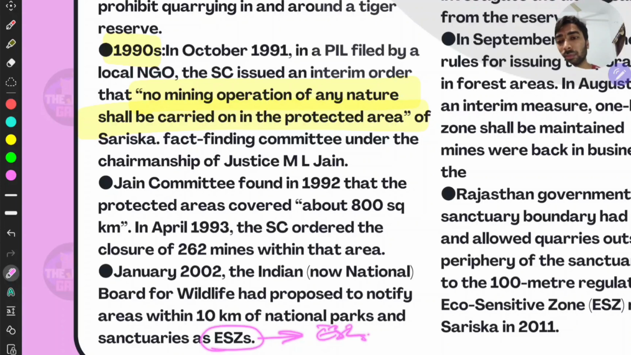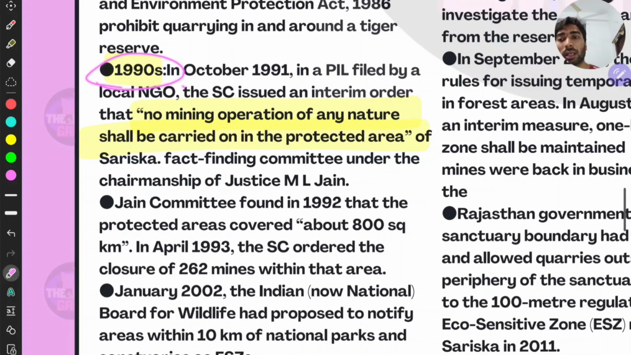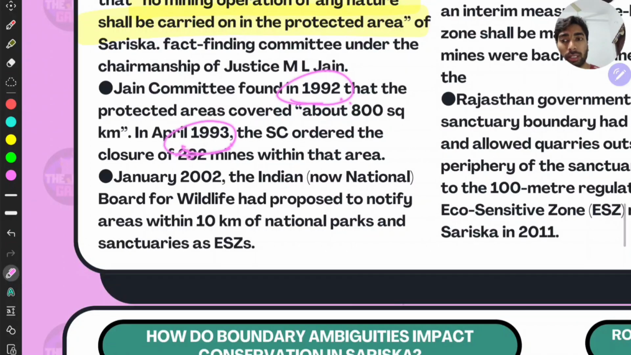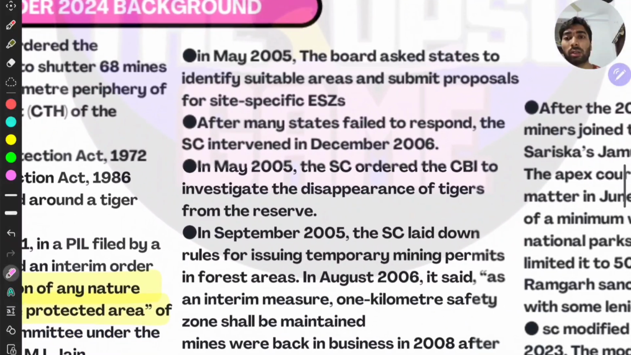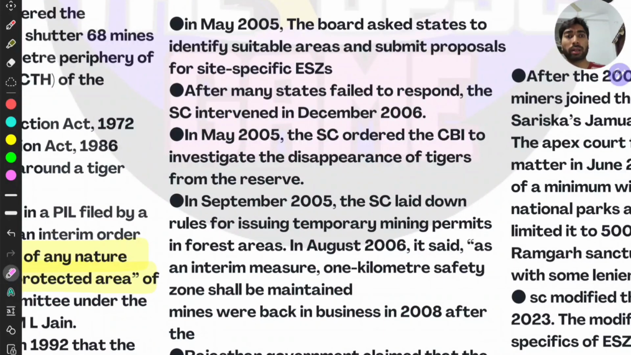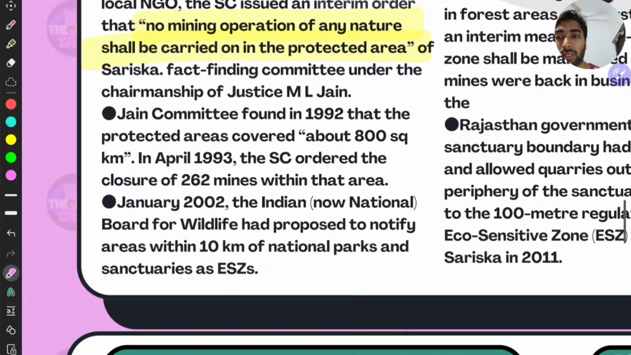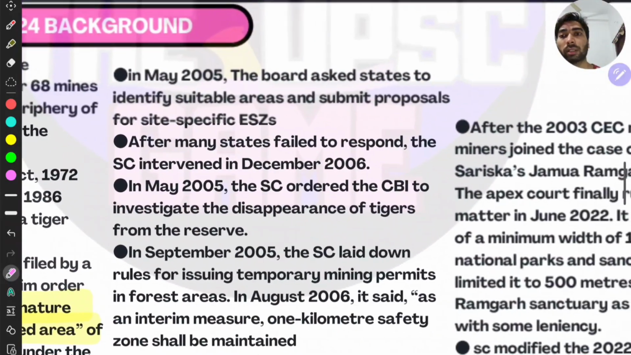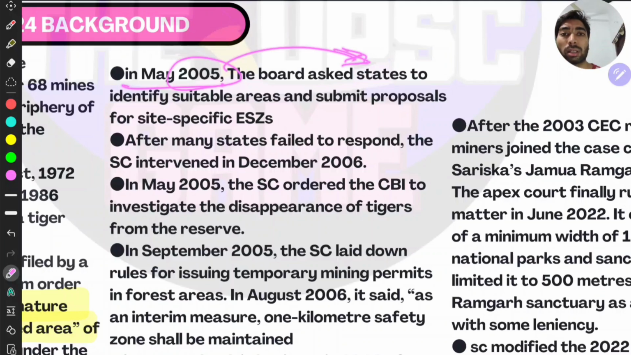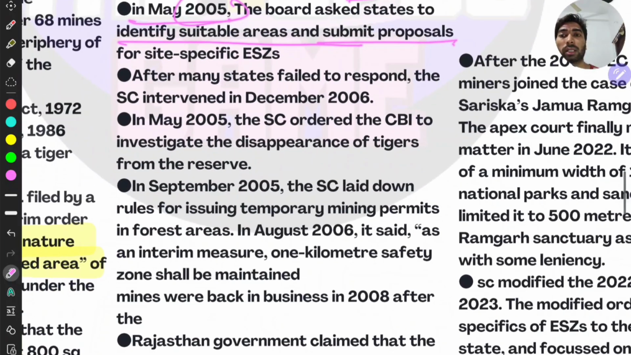And remember, first it is the 1990s, then the 1992 and 1993 court orders, then it is 2002. Remember the chronology, it is very important to have a structured way of imprinting on your brain. In May 2005, the board asked the states to identify suitable areas and submit proposals for site-specific ecologically sensitive zones. Earlier, in 2002, they just said 10 kilometers of national parks and sanctuaries should be proposed as ecologically sensitive zones. But in May 2005, it gave the states the chance to submit proposals.